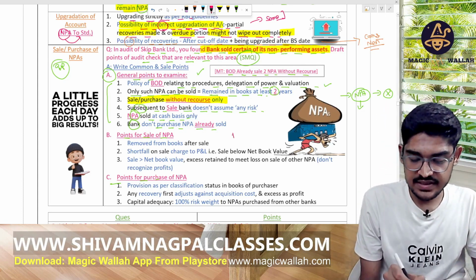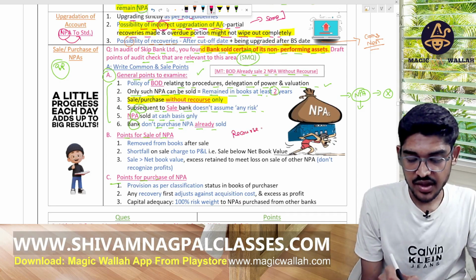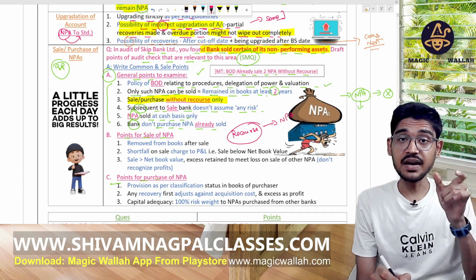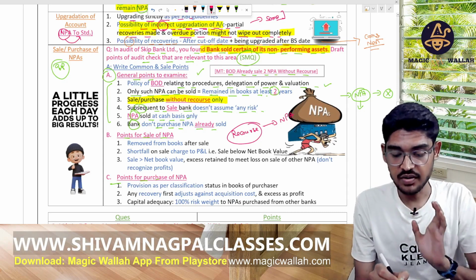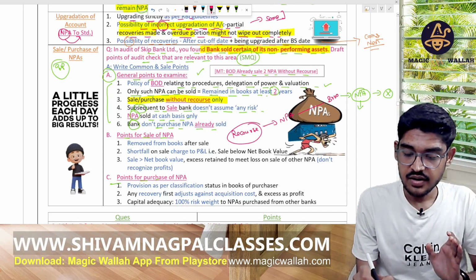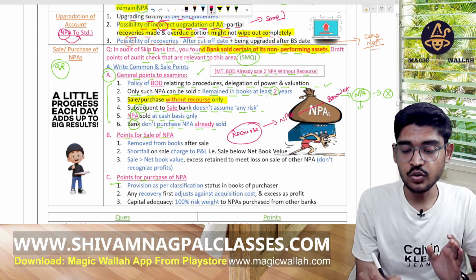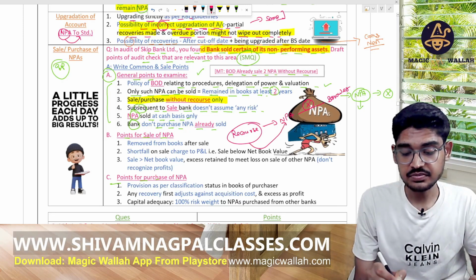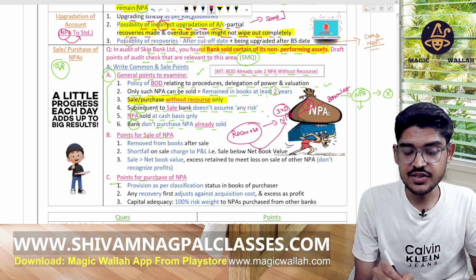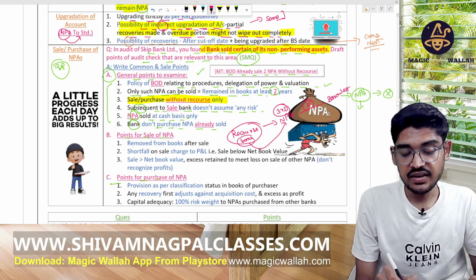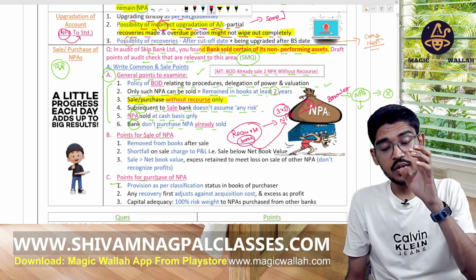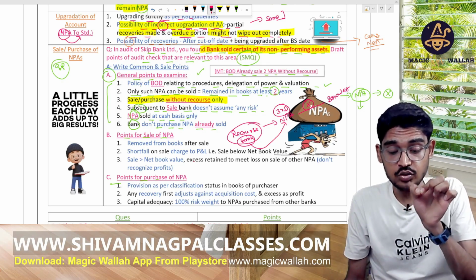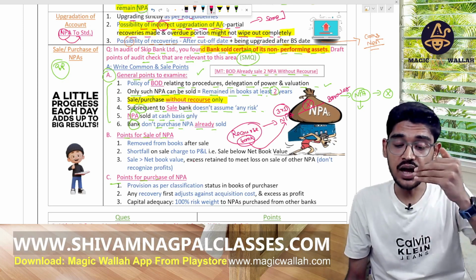So the meaning of recourse is that if the bank sold this NPA to a third party and the third party is not able to recover the amount from that borrower, in that case the bank has to pay the person to whom it sold. In a recourse arrangement, the bank has sold the NPA to a third party who has to recover the amount from the borrower, but if the borrower is not paying that money to the third party, in that case the bank has to pay the third party.